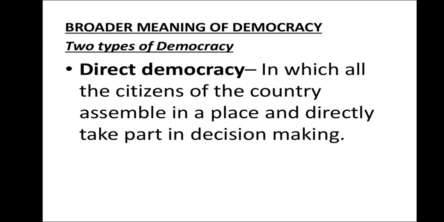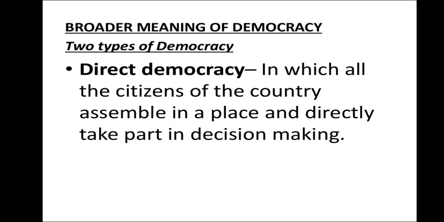Now, is democracy very simple? No, it's not simple. We should understand that nowadays we have different kinds of democracy, and there are two types of democracy. First is direct democracy, in which people participate in decision making directly. All the citizens of the country assemble in a place and directly take part in decision making. Do you think it's possible nowadays? Because every country has a huge population and everybody cannot sit in the parliament, right? So that is one thing.